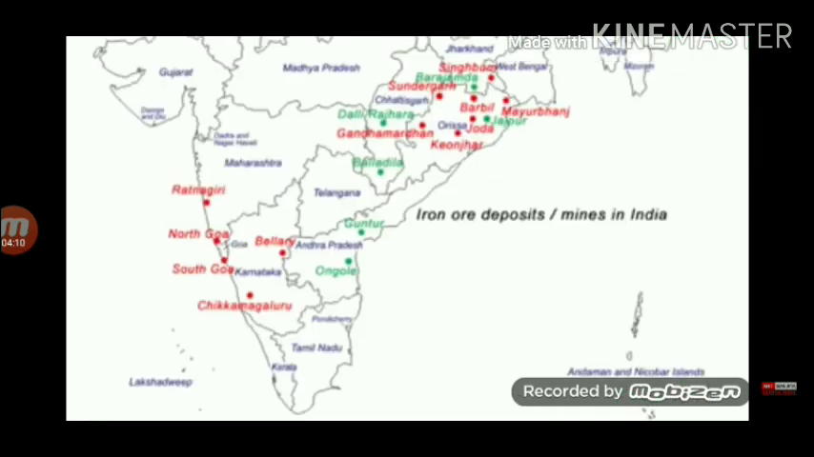The Ratnagiri district in the southwestern part of Maharashtra is very rich in iron ore mines. It is closer to the Arabian Sea, therefore a good amount of iron ore is exported from Ratnagiri seaport. So these are the regions of India.